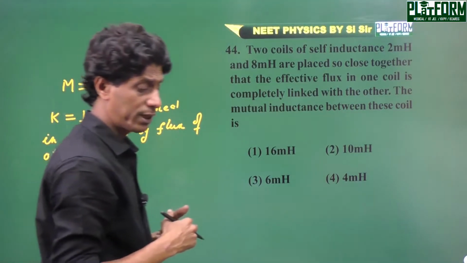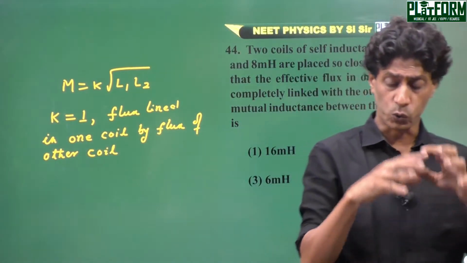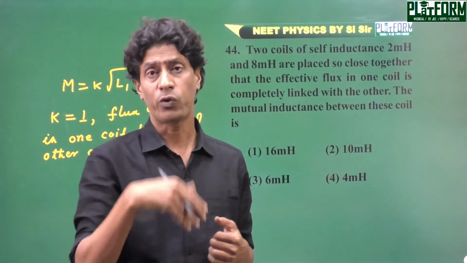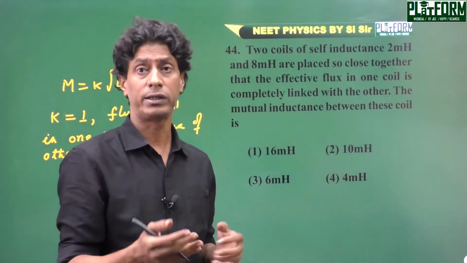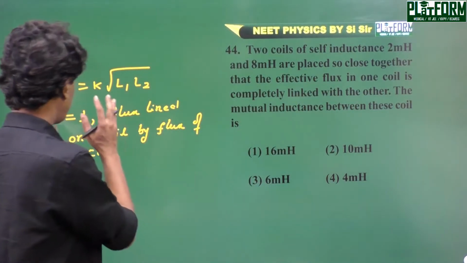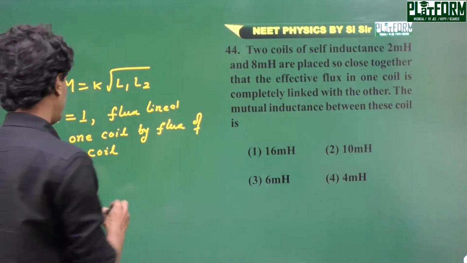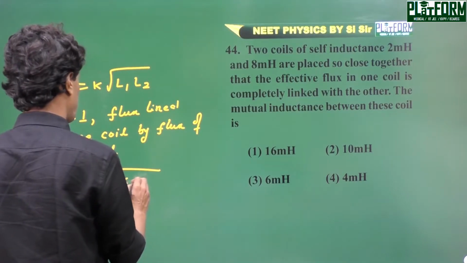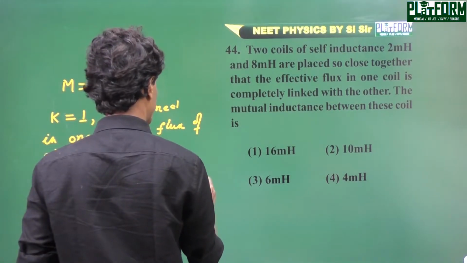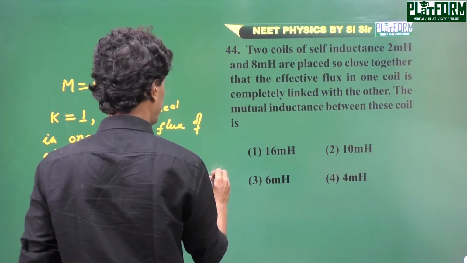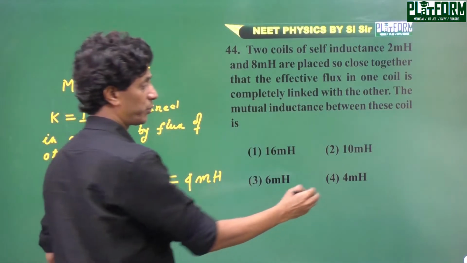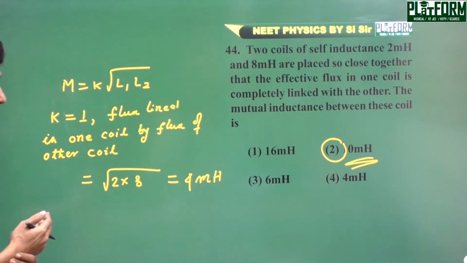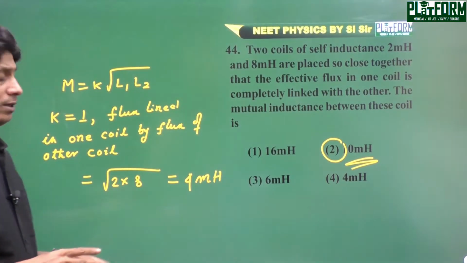K is known as the coupling constant, and when the total flux of one coil is linked with the other coil, the coupling constant is 1. In this way we can say 2 into 8, and the right option is 4 millihenry, and the correct option matches with 2. This is a question taken from electromagnetic induction.